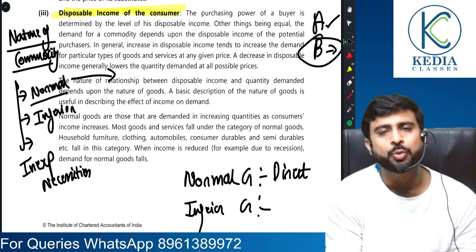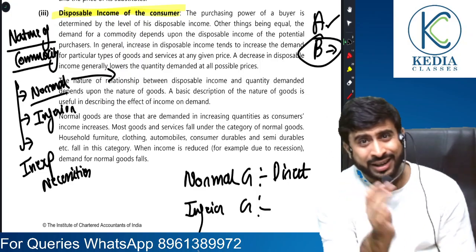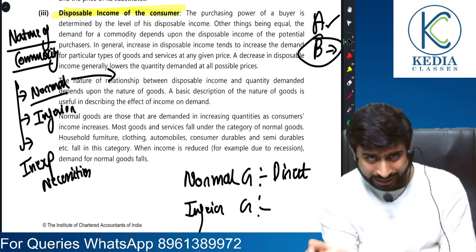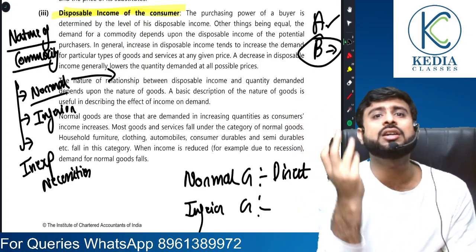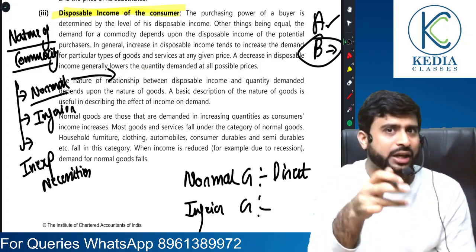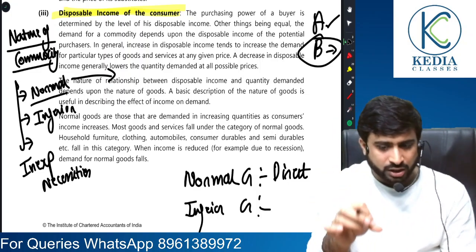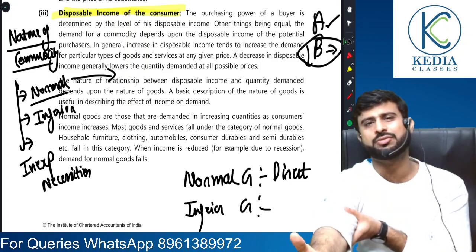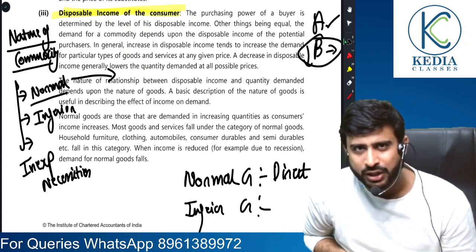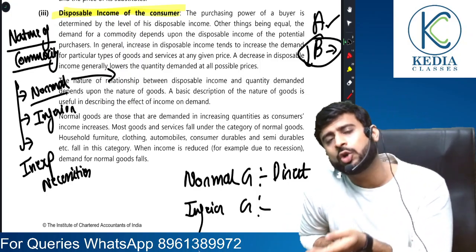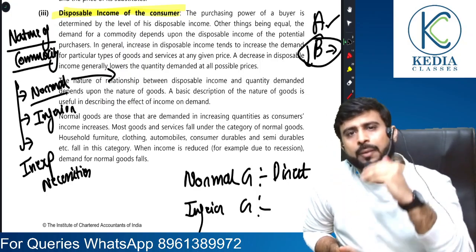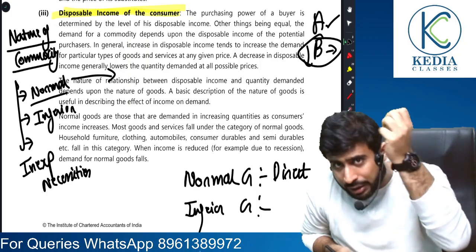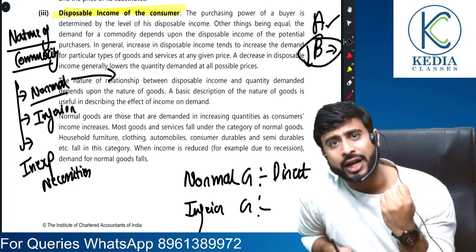Sir, they would be consuming quality B. A rise in the income of the consumer would naturally lead to a fall in demand for the inferior commodity. Because if my income has improved, why would I continue to buy inferior commodities? I will upgrade my lifestyle, I will shift to better commodities.